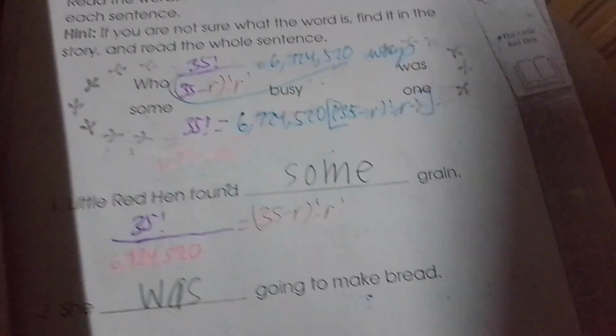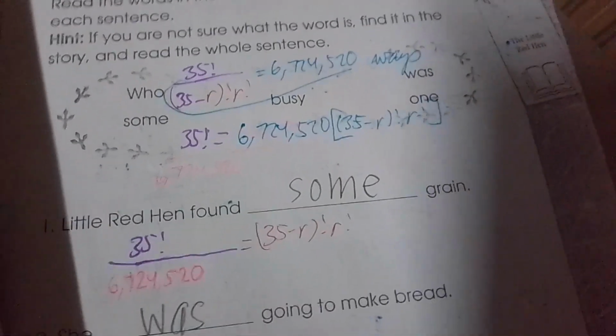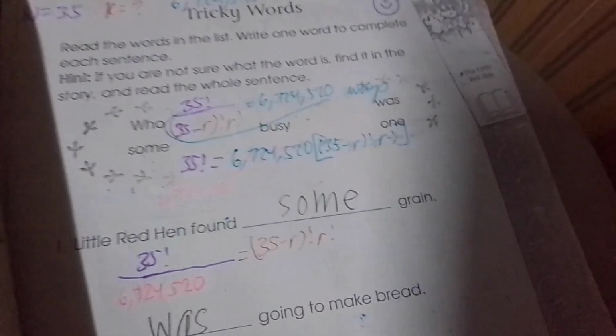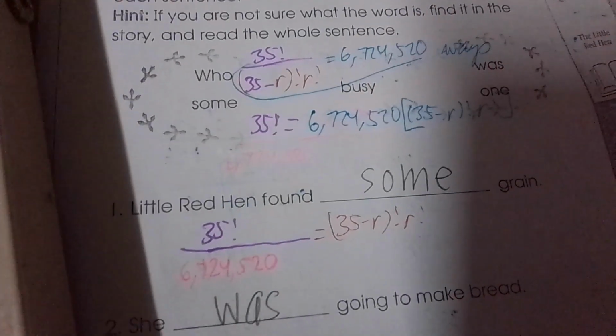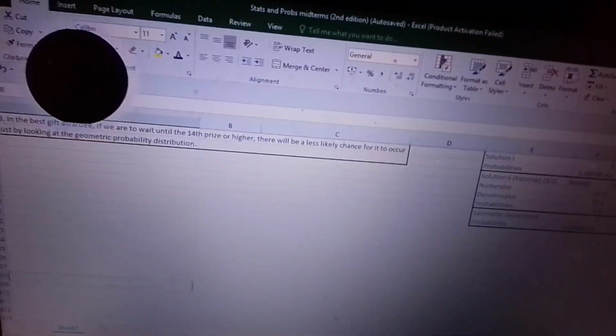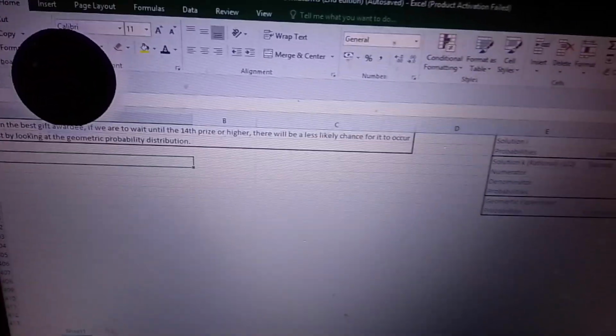Remember what I told you? We need these two to match. So we need to divide by the factorials. So first, let's find the factors of 6,720,000 ways. We need to write that in factorial notation. And doing that, we're supposed to do it like this. Remember, we wrote it this way. So we have 35. So we have this one.